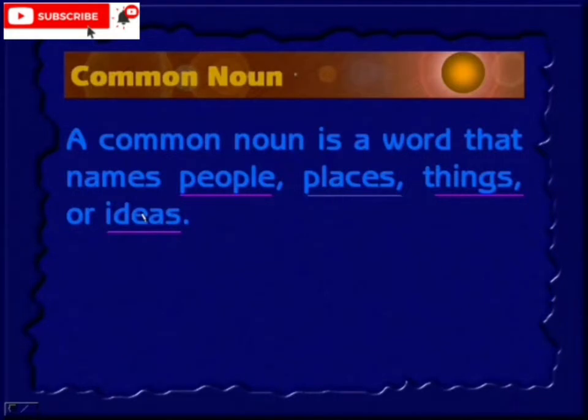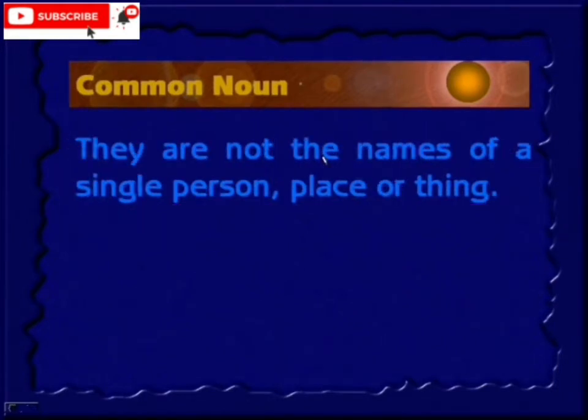It looks almost like a general definition. But here, a common noun directly refers to people or any places or things or ideas. They all come under the common noun.